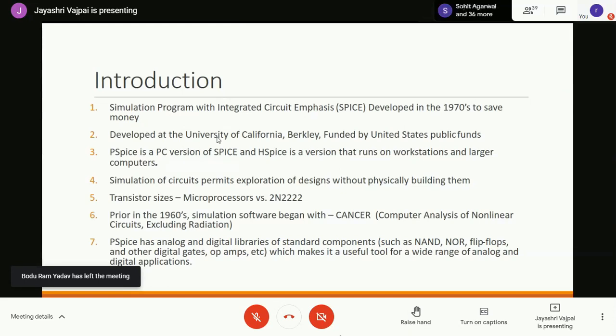Right from steady state analysis to transient analysis to frequency analysis to Fourier analysis, all these facilities are available in PSpice, so that we are able to test all these parameters of the designed circuit without actually having to go in the lab and make setups for all these. So that is also a great advantage.